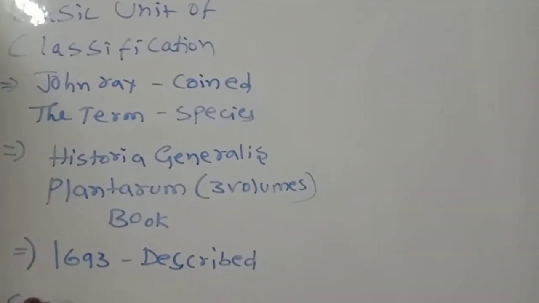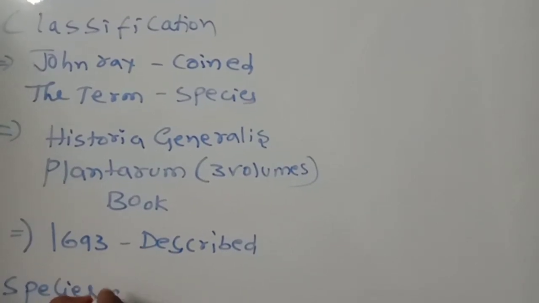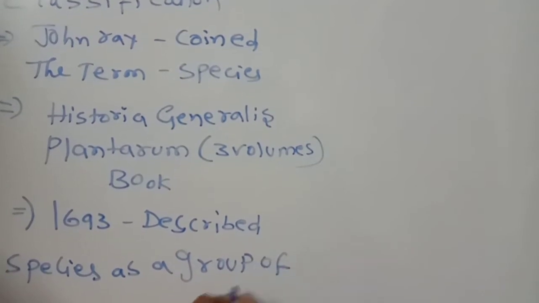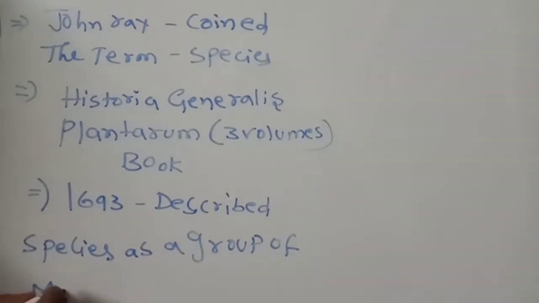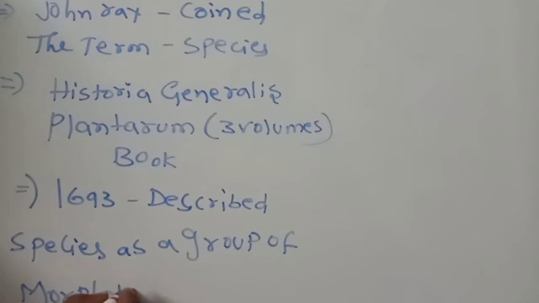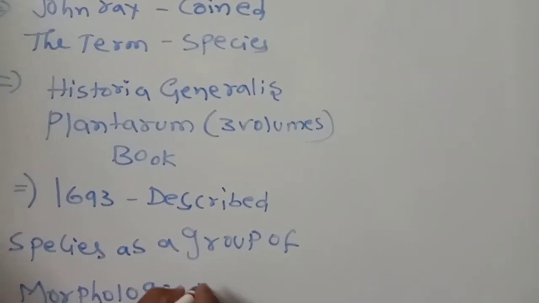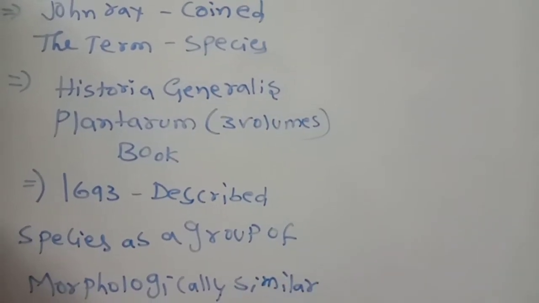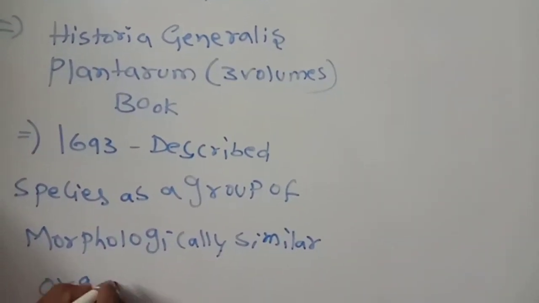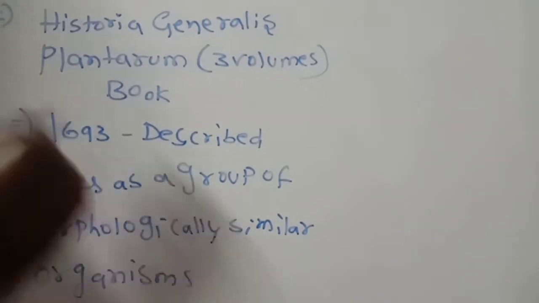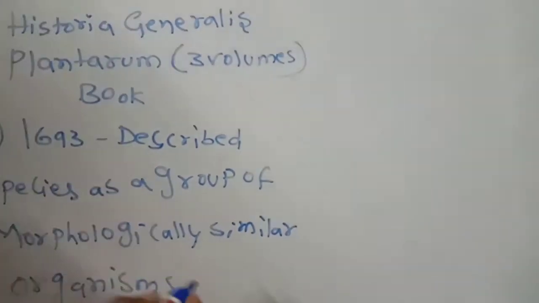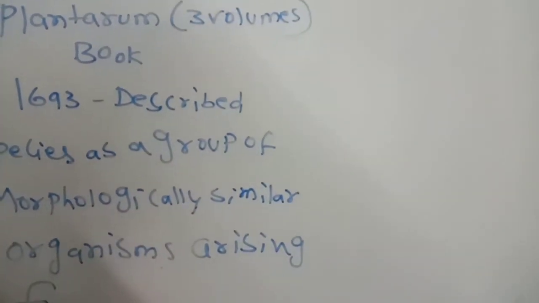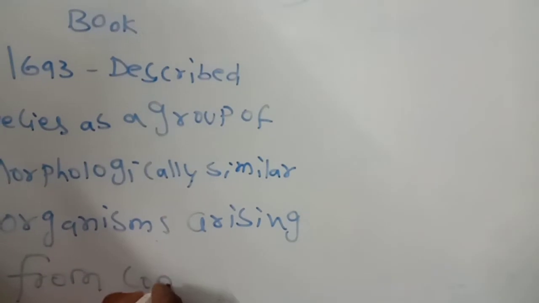species as a group of, very important, morphologically similar organisms arising from a common ancestor.